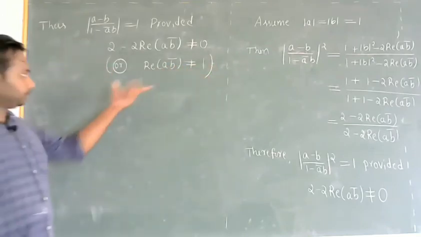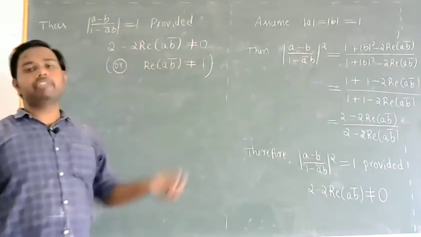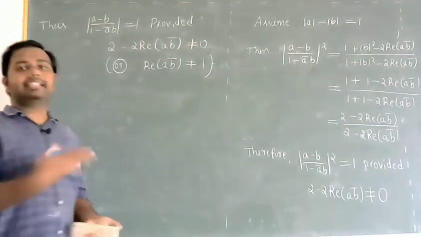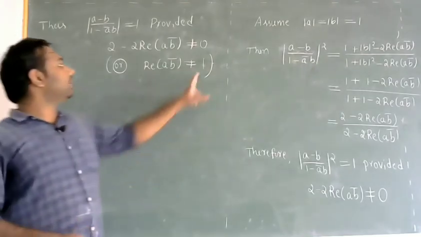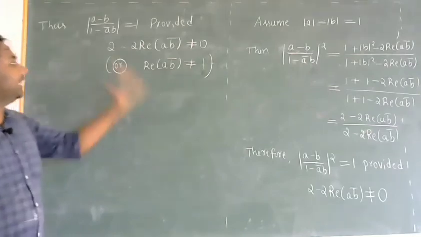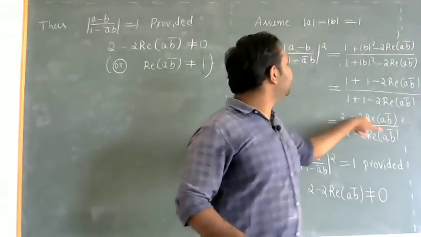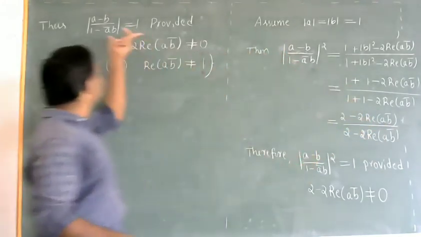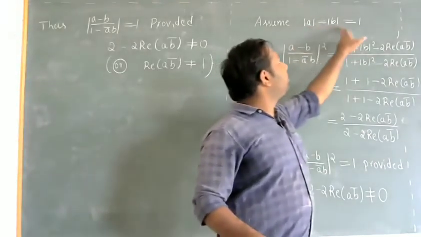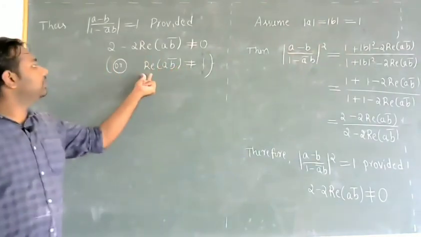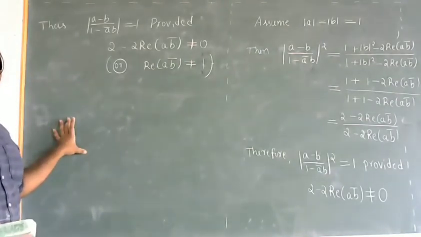So this is the condition. Under this condition we will get the same result. This is the exception we have to make. That means I have to make the exception that real part of a b bar cannot be equal to 1. It can take any value other than 1. If it takes any value other than 1, then this number will be non-zero, so I can cancel the denominator with the numerator. So the square will be equal to 1. Hence the modulus value will be equal to 1. So we will get the same result whenever both are equal to 1, with the exception that real part of a b bar is not equal to 1. And with this the problem is complete.